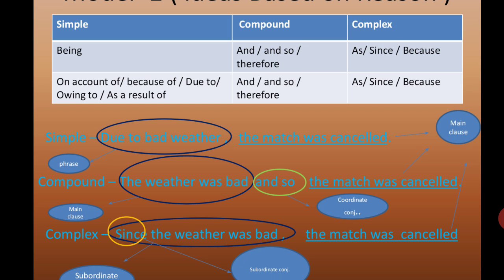I'm using and so. The weather was bad and so the match was cancelled. And so is the coordinating conjunction, because anything that connects two main clauses is a coordinating conjunction. The next part is already a main clause. Hope you understand this.